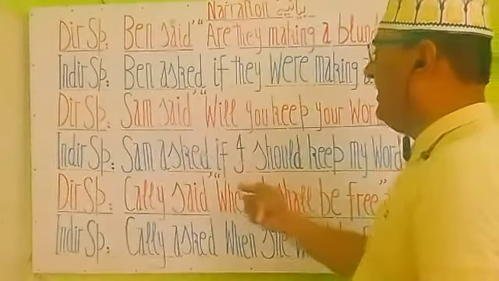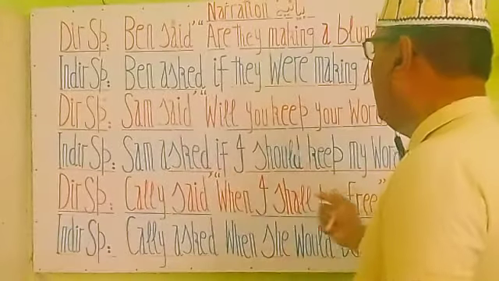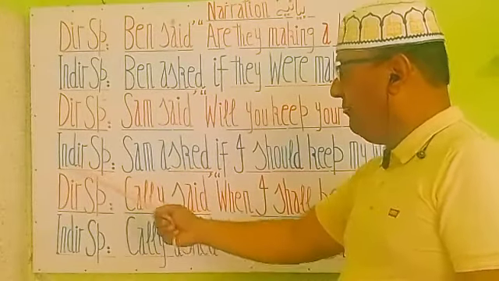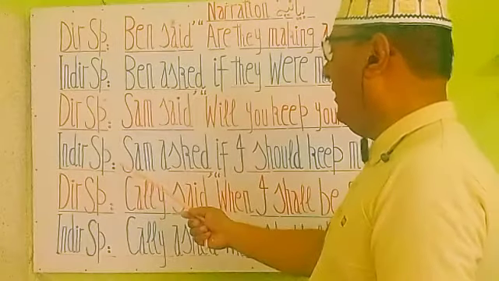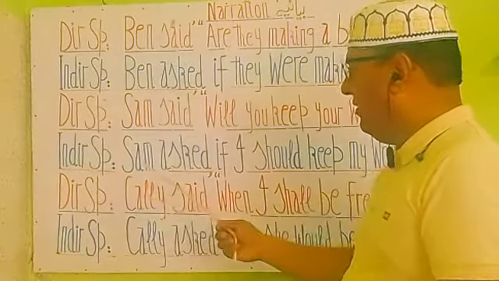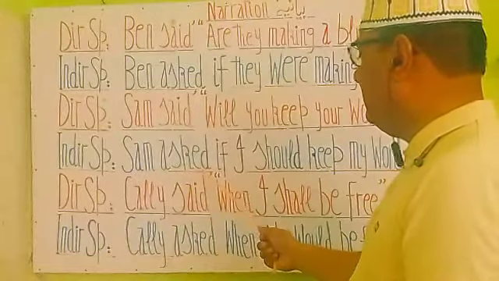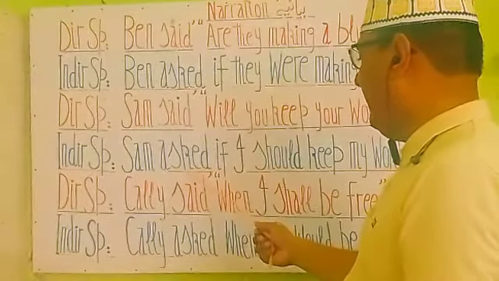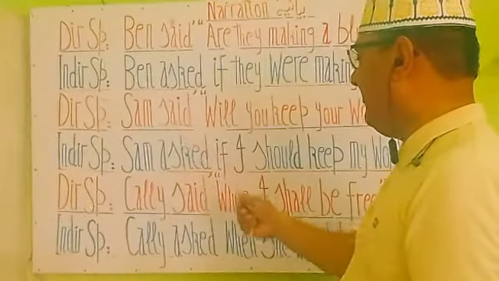Now let's see how it's going to change. Here you see the indirect speech, it's in blue here. So Sam asked, again we have written "asked" instead of "said".